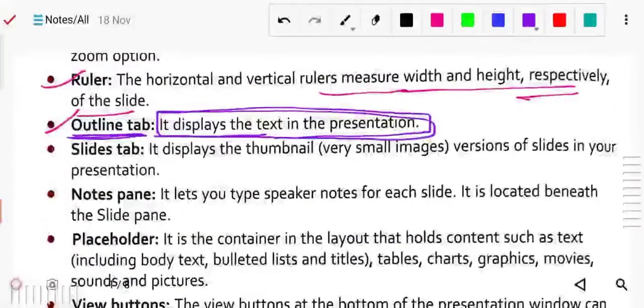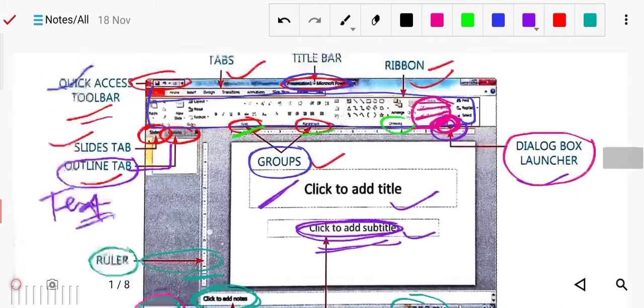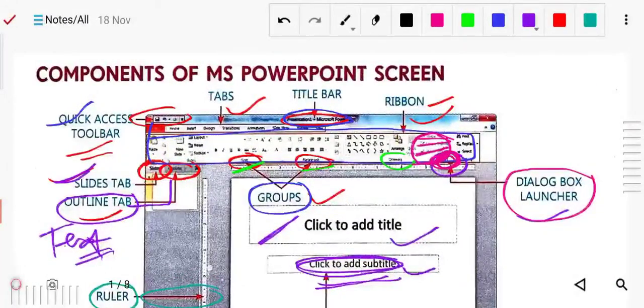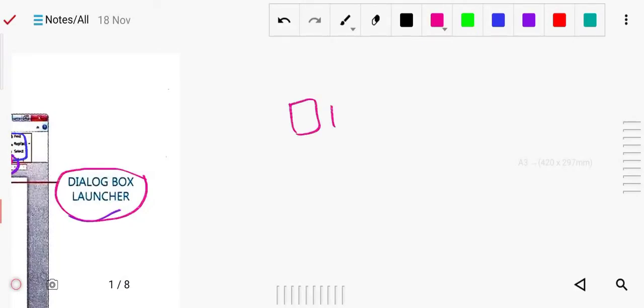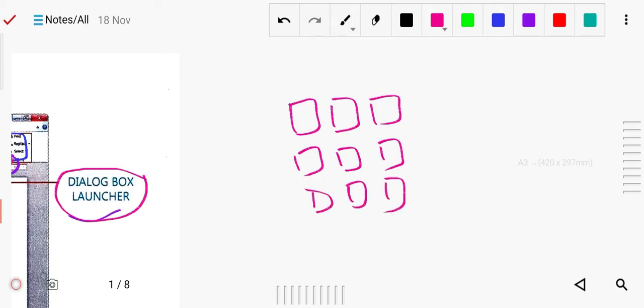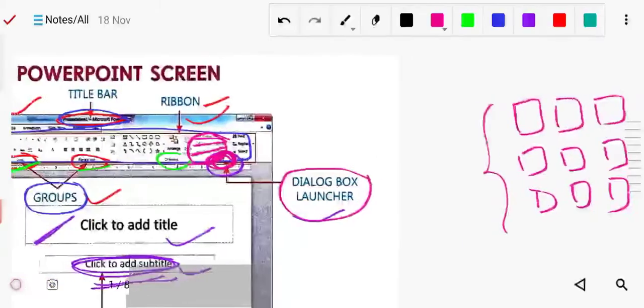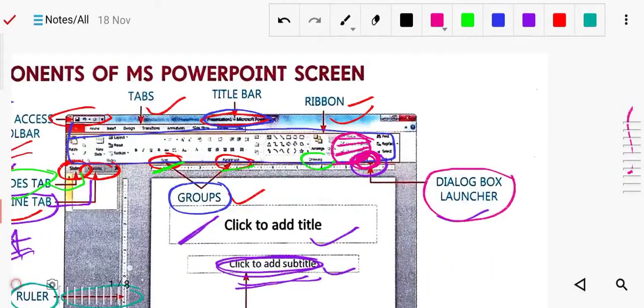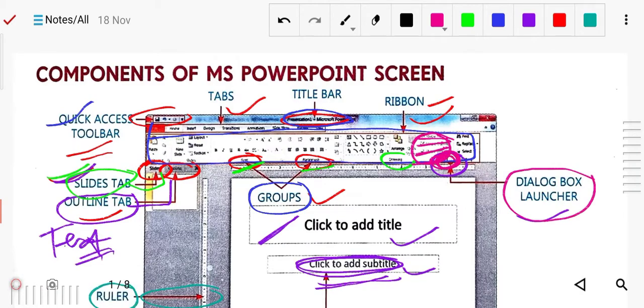Now next we have the slide tab. It displays the thumbnail version of all the slides in your presentation. What is the use of this slide tab? It displays thumbnails, which means small pictures like this. All the slides will be shown in this way. So this slide tab displays a very small image version of all slides in your presentation.